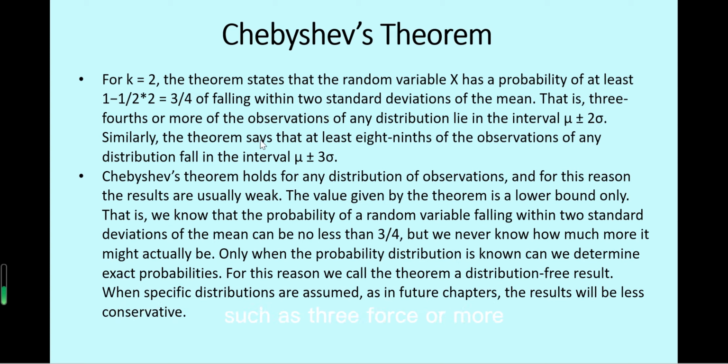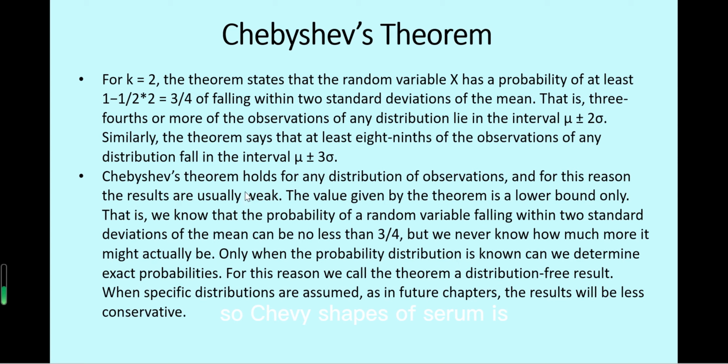That is, 3/4 or more of the observations of any distribution lie in the interval mu plus or minus 2 sigma. Similarly, the theorem says that at least 8/9 of the observations of any distribution fall in the interval mu plus and minus 3 sigma.